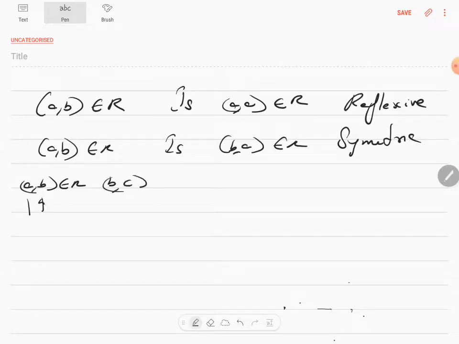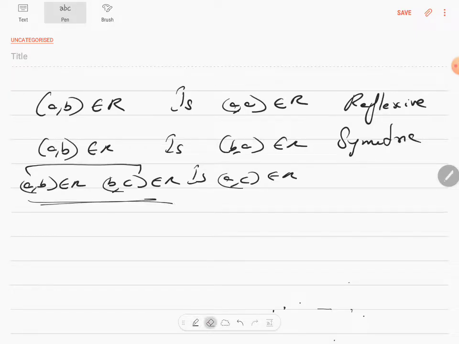(b, c) is an element of R. This b has to occur again with another c. Obviously, if it's about students of Malti aunty, (a, c) will also be an element of R. You get to understand. (a, b) is an element of R, (b, c) is an element of R, these two are given, and the question is, is (a, c) an element of R? In the case of students, yes, they are. So in that case, you'll call it transitive.